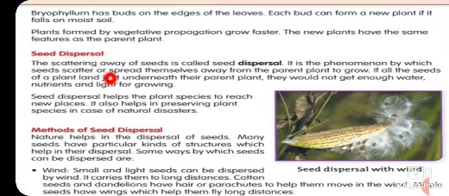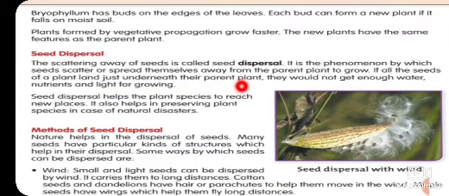The scattering away of seeds is called seed dispersal. It is the phenomenon by which seeds spread themselves away from the parent plant to grow. If all the seeds of a plant land just underneath their parent plant, they would not get enough water, nutrients and light for growing.